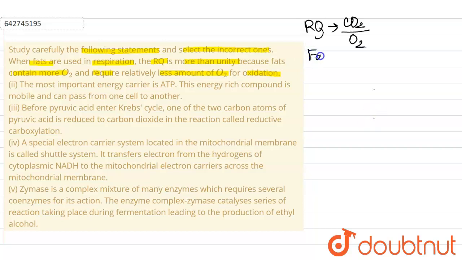So, in fats, the oxygen to carbon ratio is less than that in carbohydrates. Now, a large amount of oxygen will be required for the oxidation of fats.